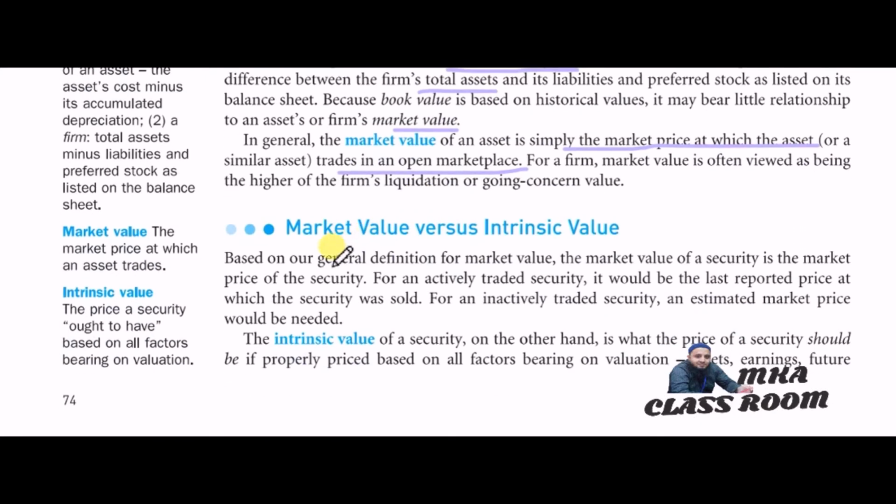After that, we will see market value versus intrinsic value. Market value, we know, is the market price at which an asset trades. Now let us learn intrinsic value.